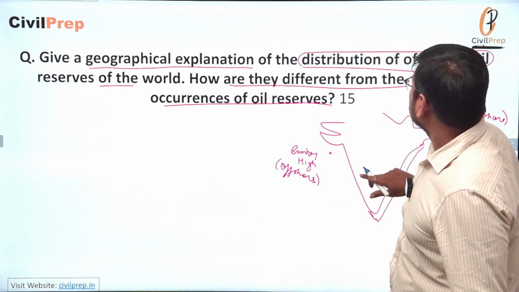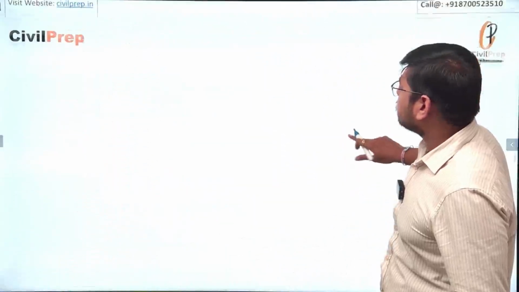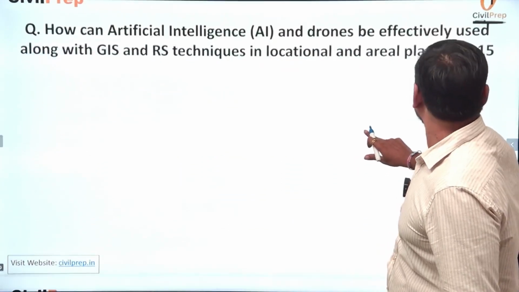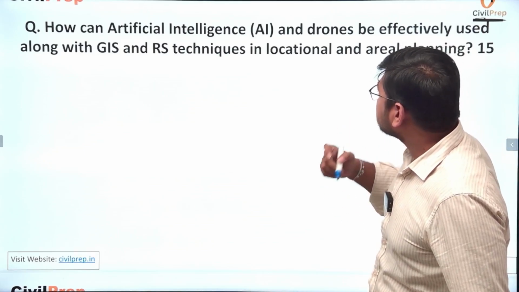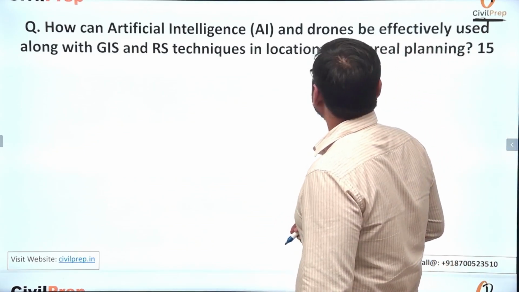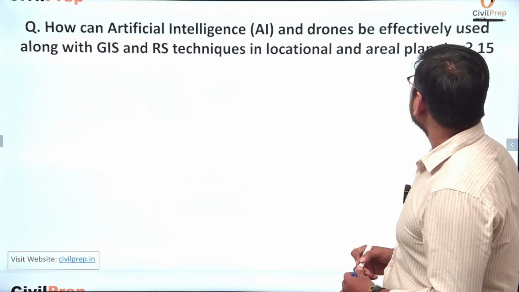Now, going to the next question. The question here is, how can artificial intelligence and drones be effectively used along with GIS and RS techniques, locational and aerial planning?